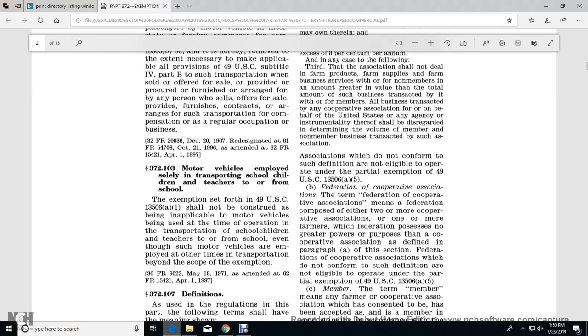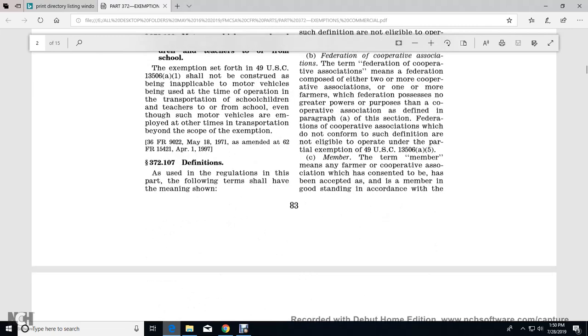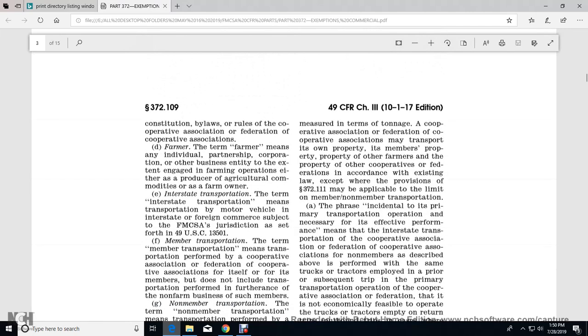B. Federation of cooperative associations. The term federation of cooperative associations means a federation composed of either two or more cooperative associations, or one or more farmers' federal proposes with no greater powers or purposes than the cooperative association defined in paragraph A of this section. A federation of cooperative associations not conforming to such definitions is not eligible to operate under the partial exemption of Title 49 U.S. Code 13506(a). C. Member. The term member means any farmer or cooperative association who has consented to be, and has been accepted as, a member in good standing in accordance with the constitution, bylaws, and rules of the cooperative association or federation of cooperative associations.